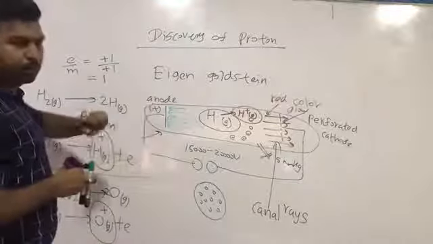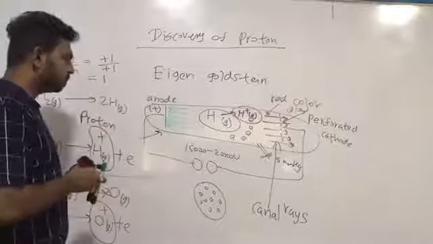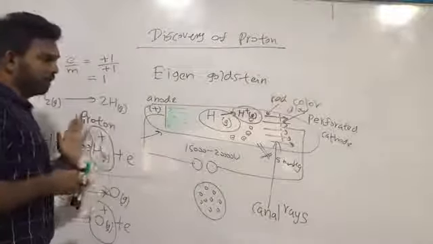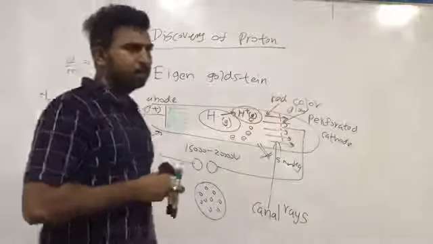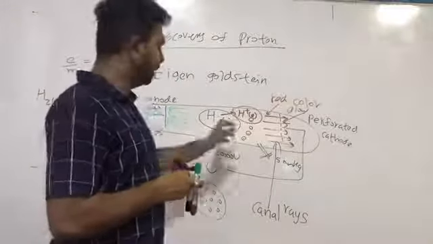But the experiment was conducted by Eugen Goldstein. You should remember that. We should also remember that canal rays, or these positive rays, depend on the gas inside the tube.